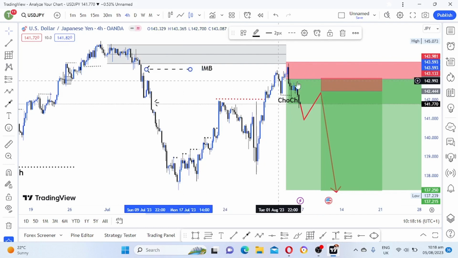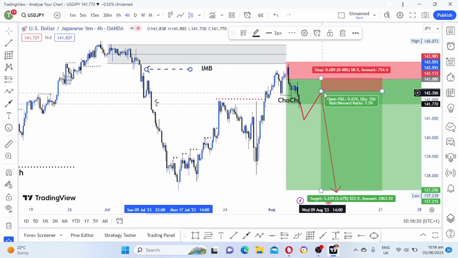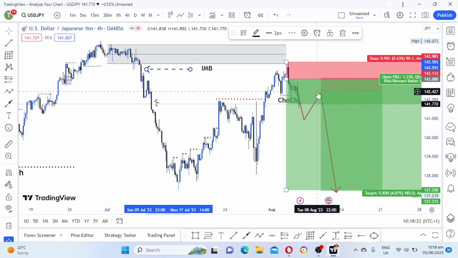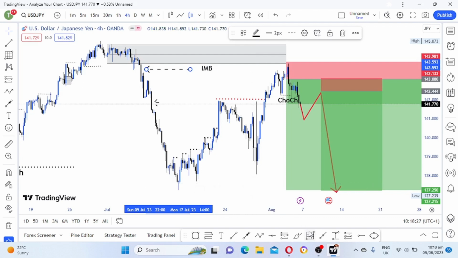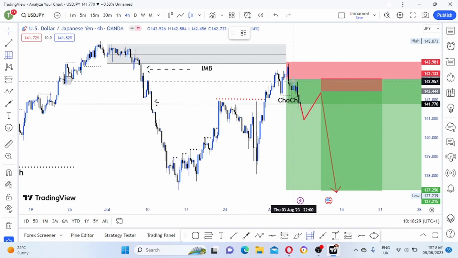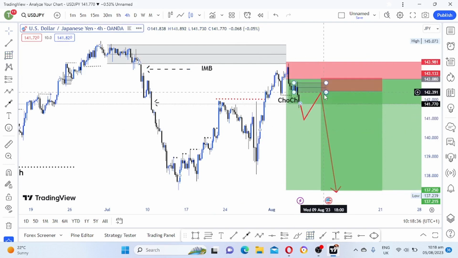So I will wait for a second entry. After a second entry in a pullback, if a pullback happens, I'll wait for candlestick patterns, price patterns to form here. If it forms here, then I'll enter a sell for the second entry. So that's my view on USD JPY.